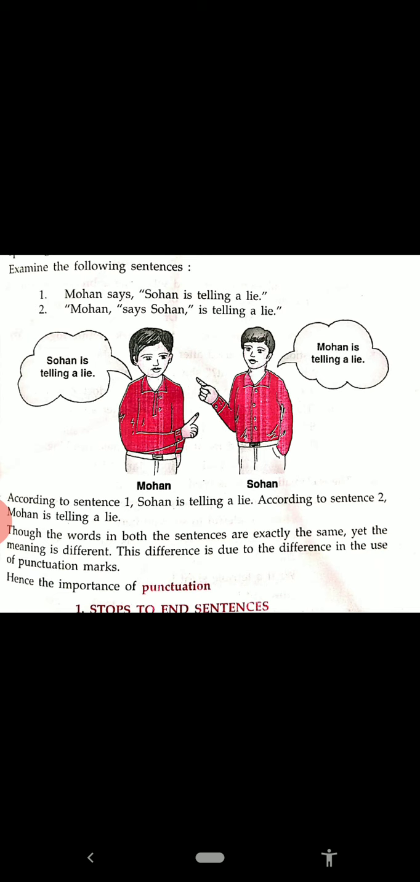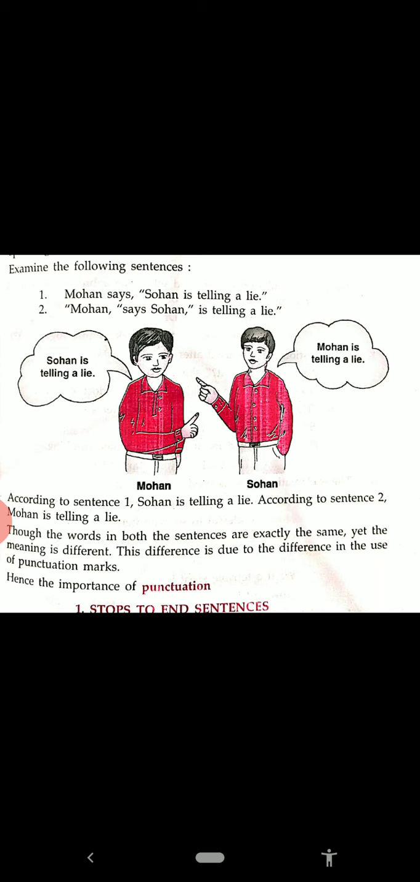What is there? See, examine the following sentences. The first one is: Mohan says, "Sohan is telling a lie." Second: "Mohan says," Sohan is telling a lie. See in the picture, two boys are there, Mohan and Sohan. Mohan says Sohan is telling a lie. Sohan says Mohan is telling a lie.